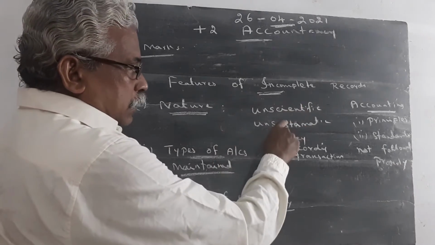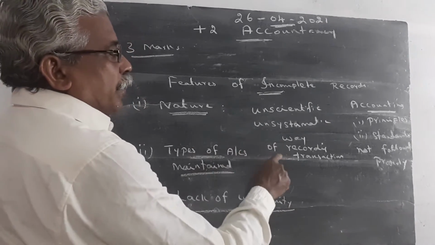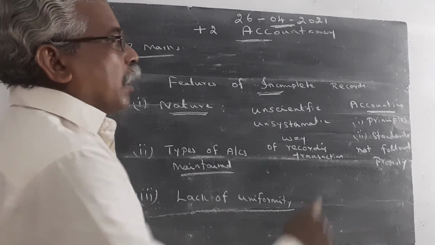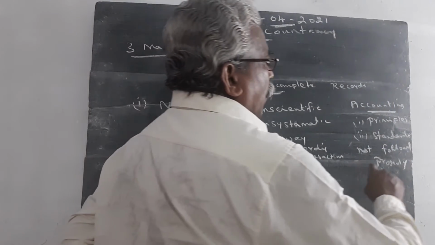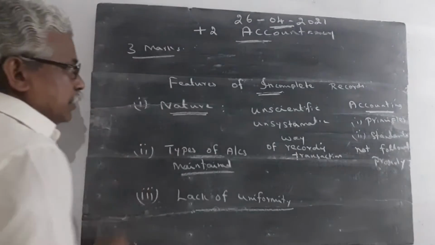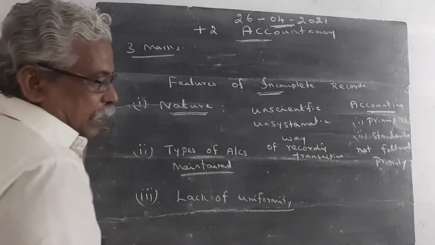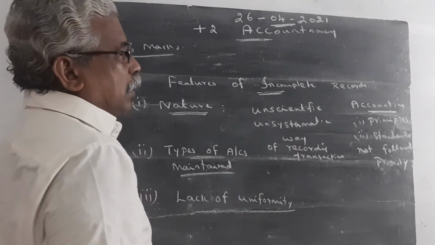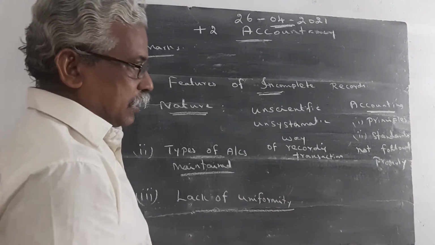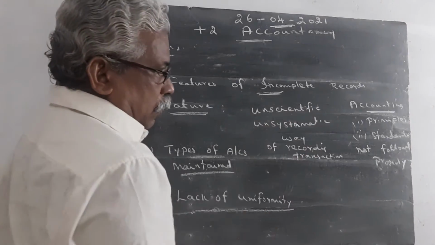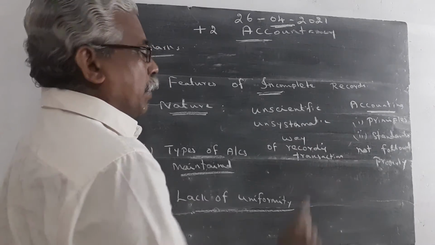Incomplete records are an unscientific and unsystematic way of recording transactions. The accounting principles and accounting standards are not followed properly. This is the first feature. You write the heading and write these two sentences.